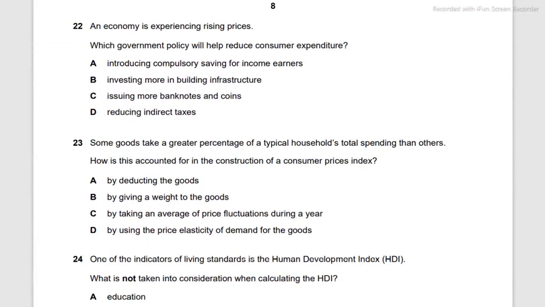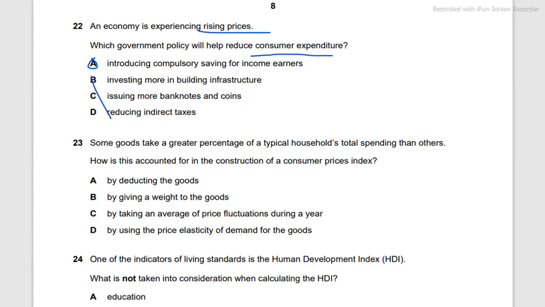An economy is experiencing rising prices, that is inflation. Which government policy will help reduce consumer expenditure? Introducing compulsory saving for income earners will cause them to save more, and so less of their disposable income is going to be left for expenditure. So this is the correct answer. Investing more in building infrastructure, or issuing more banknotes and coins, is going to cause inflation. Reducing indirect taxes is not going to reduce consumer expenditure.